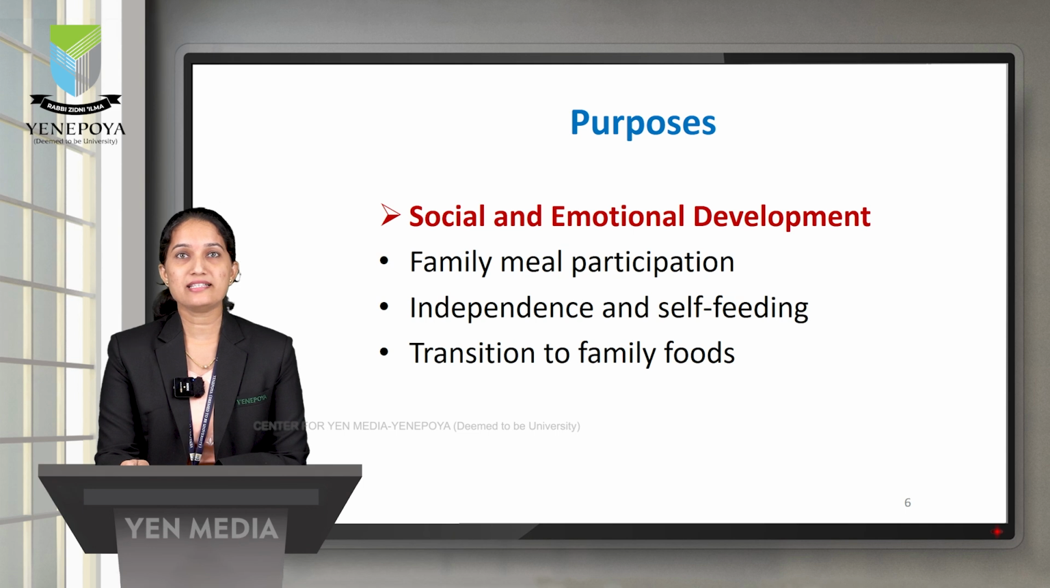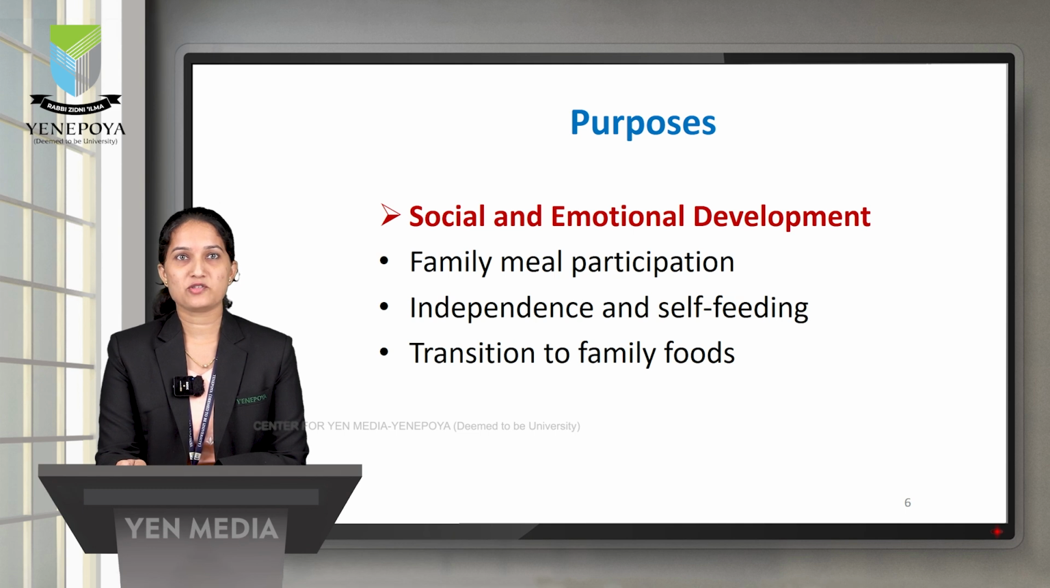Next one, independence and self-feeding. As the child develops table manners, the child will be restricting the intake of food, saying that is enough for me, or I do not want. Or the child will be starting with finger foods, like a small piece of cucumber or a small piece of banana, etc. The child will be picking from the fingers and will be having it.